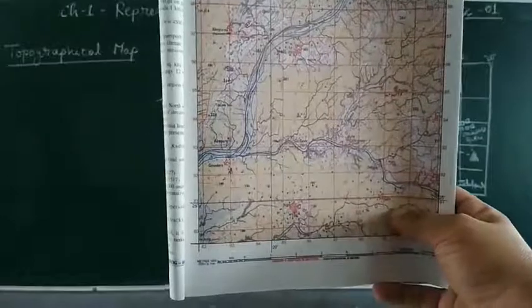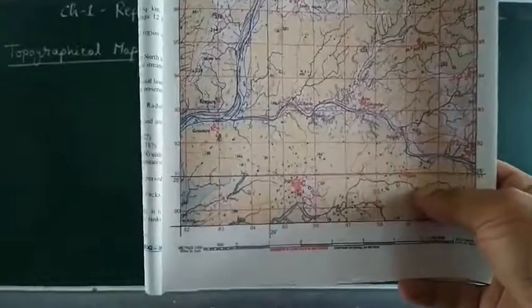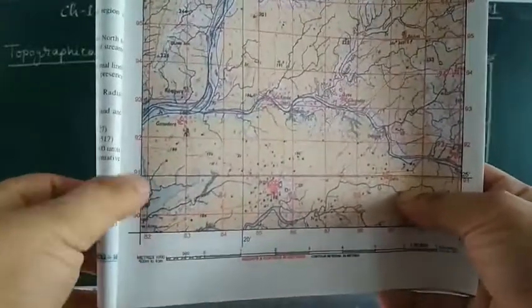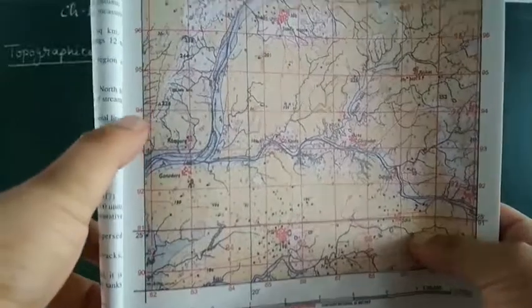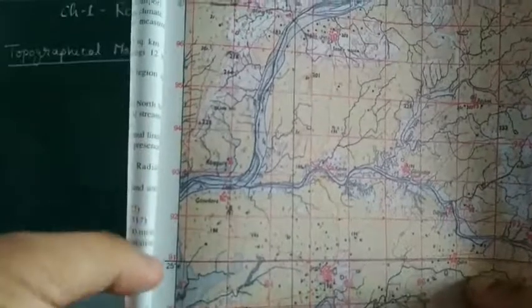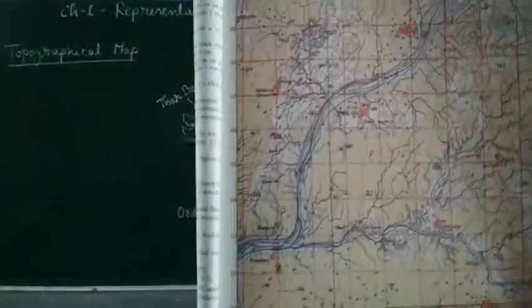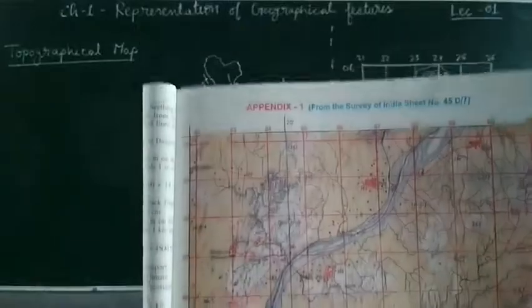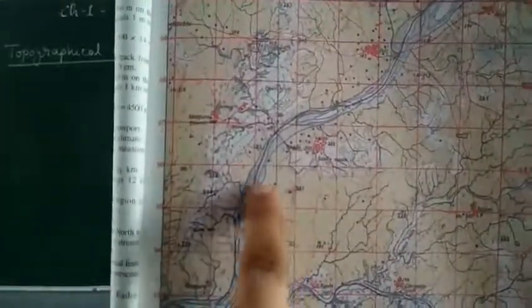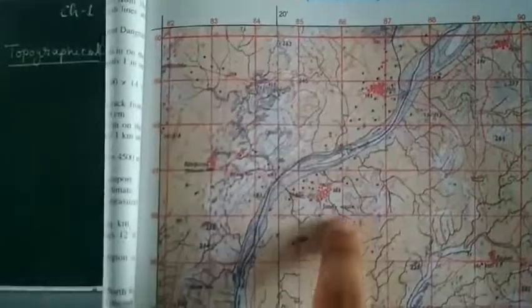If you can see here, this is a topographical map. Here you can see these lines 90, 91, 92, 93, 94, 95, 96. These lines are northings, and these lines 82, 83, 84, 85, these are eastings. And here this is a river, right, shown here. These are the settlements, okay, or the group of houses. This is a settlement, a village maybe, right?